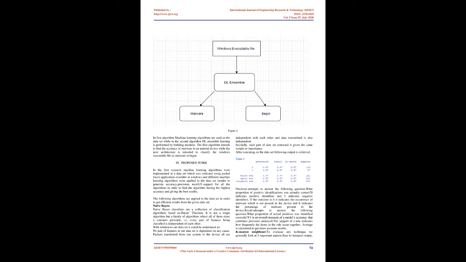In the first algorithm, machine learning algorithms are used on the dataset, while in the second algorithm DL ensemble learning is performed by building modules. The first algorithm intends to find the accuracy of malware detection in an Android device, while the next architecture is intended to classify the Windows executable file as malware or benign.